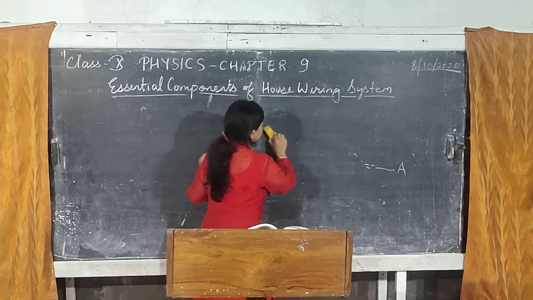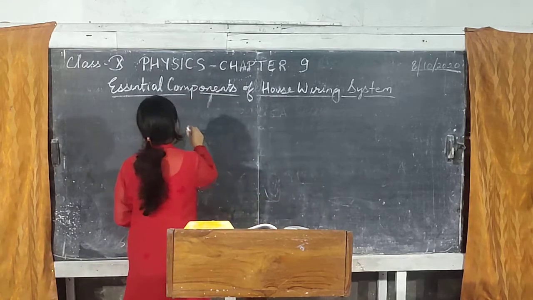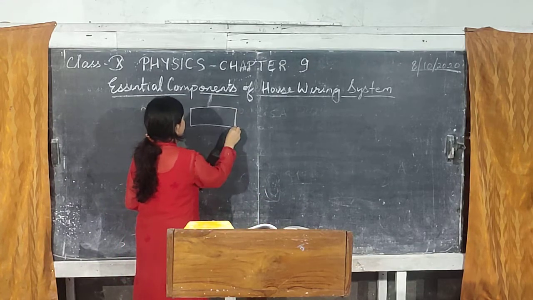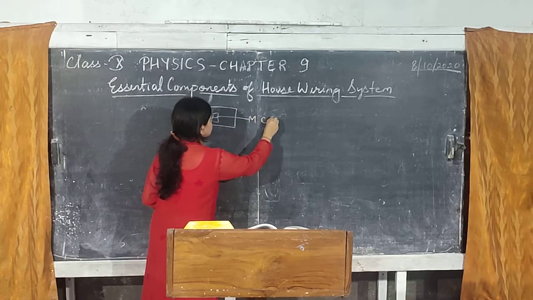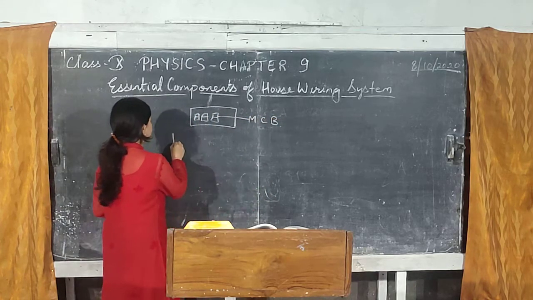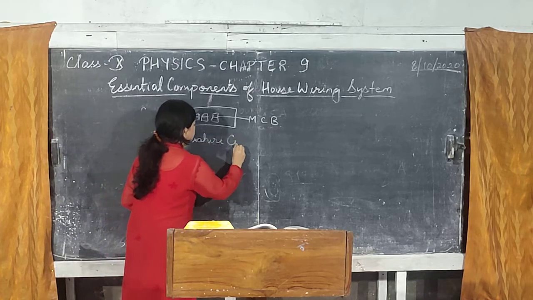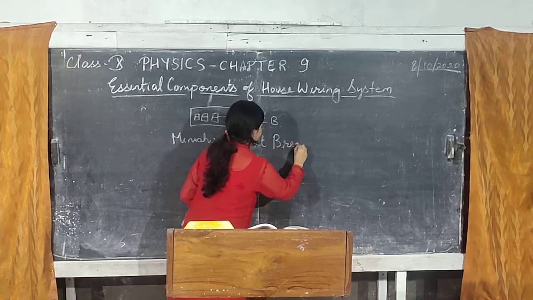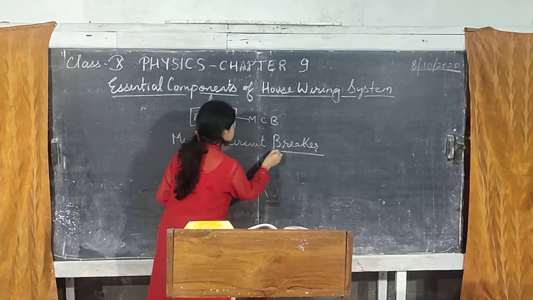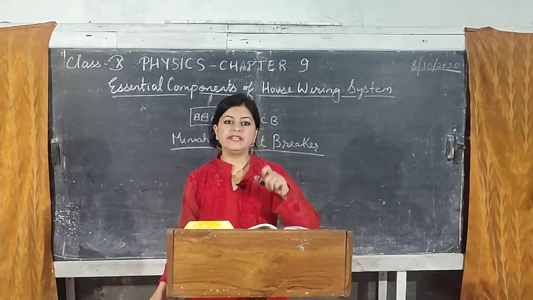Nowadays, if you look at the entrance of your house, you have seen a box in which small switches are there. Now these switches are nothing but MCB. MCB, the full form is miniature circuit breaker. So it is also a fuse, but the name given to it is miniature circuit breaker.